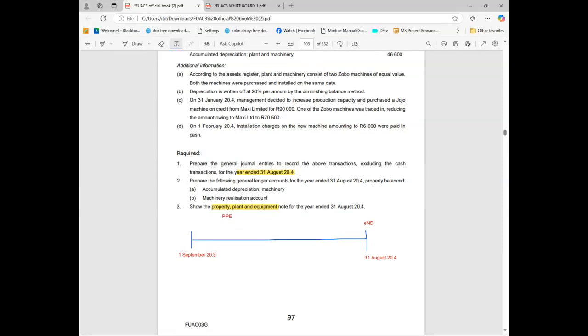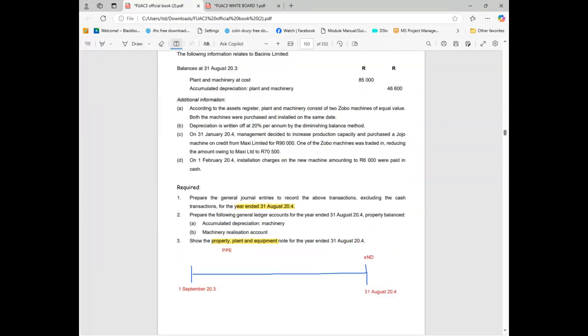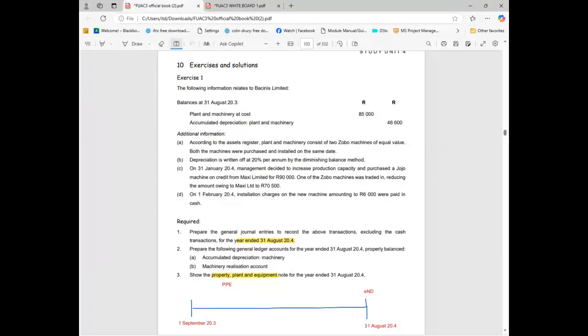Are you with me? But you only do that for all the months except December. Because December will be January that same year. The only difference is same year. But with the other months it will be the previous year. Are you okay with this accounting period? This is very much important. Yes, sir. I made note of it. Perfect. So after deciding on the accounting period, you then go and analyze your information. Are you okay so far?